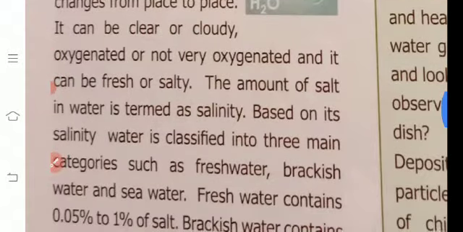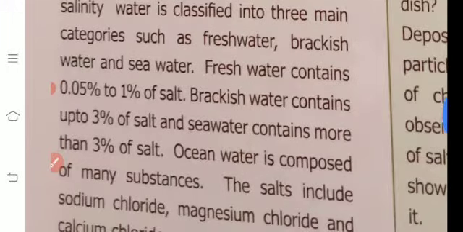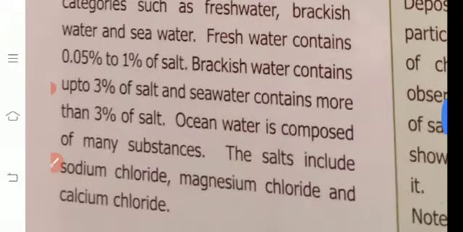Based on its salinity, water is classified into three main categories such as fresh water, brackish water and sea water. Fresh water contains 0.05% to 1% of salt. Brackish water contains up to 3% of salt and sea water contains more than 3% of salt. Ocean water is composed of many substances. The salts include sodium chloride, magnesium chloride and calcium chloride. These are the salts present in saline water.